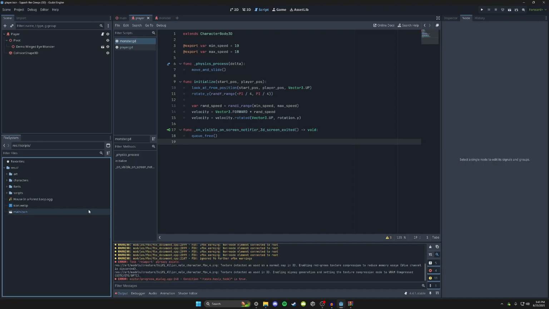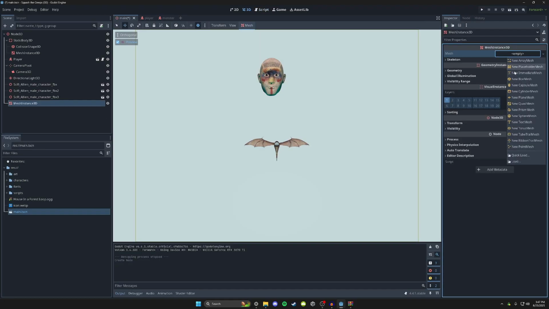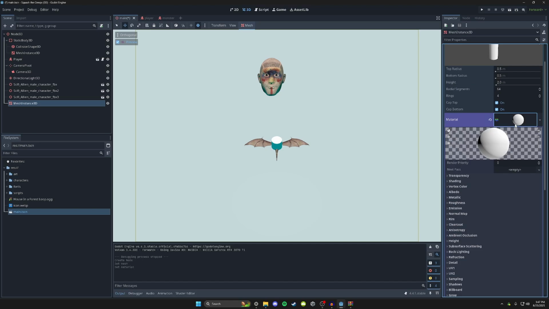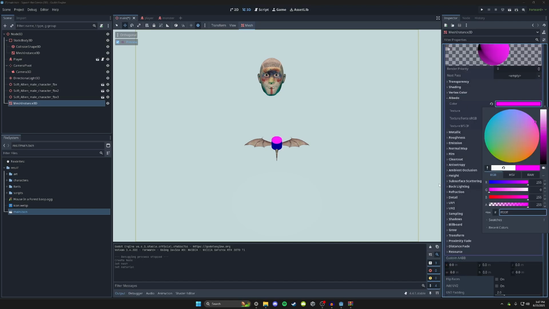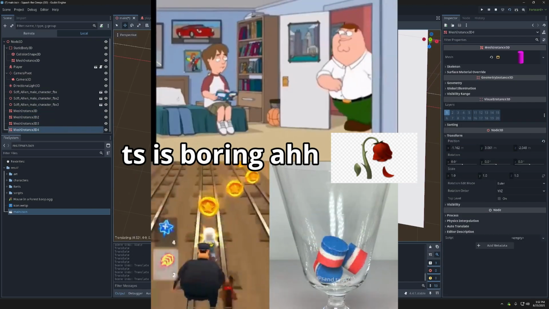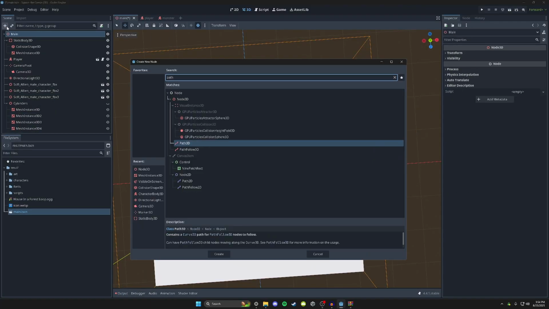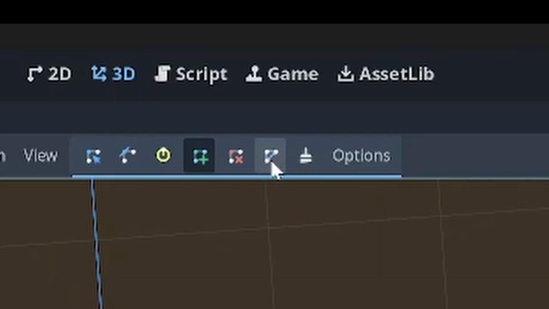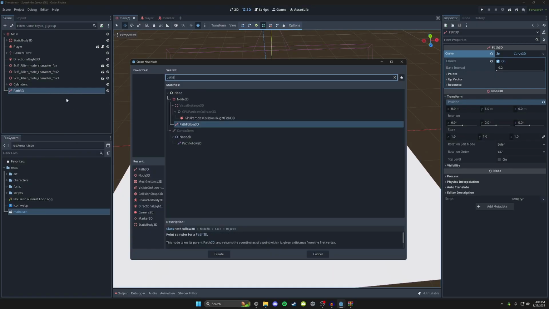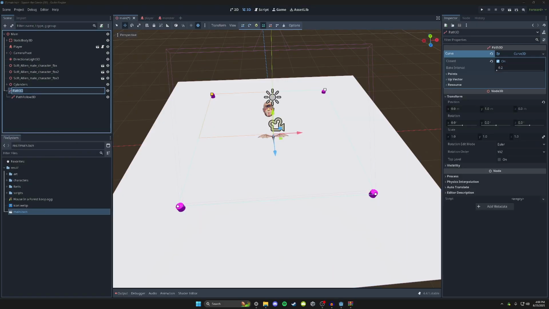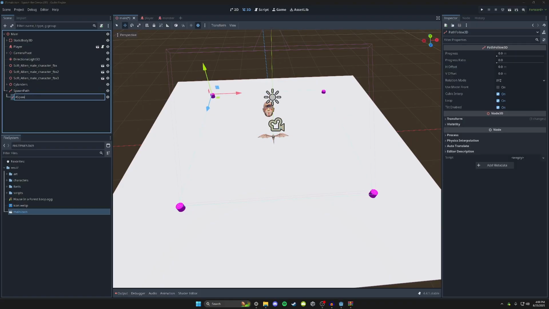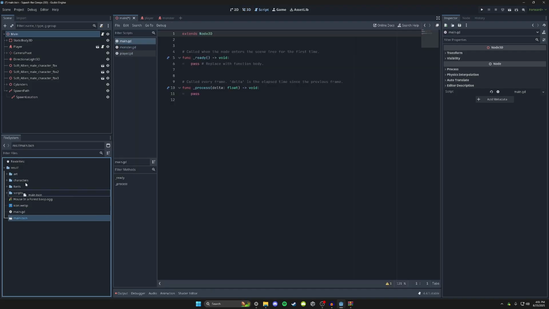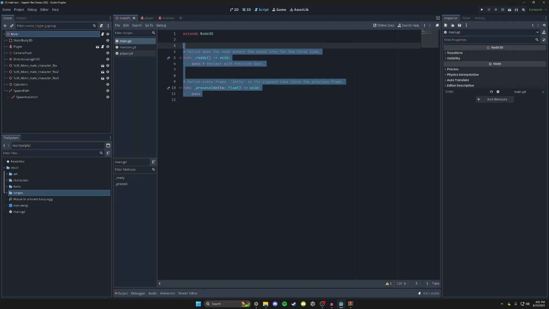All right, so now that we've done that, oh my god, I forgot about them. I should clean this up. Sweet. Okay, now we're a little bit more organized. We're gonna make a cylinder, the material, a new standard material, we're gonna make it pink. My life is like a video game. So we're gonna create a Path3D. And we need boom, boom, boom, boom, boom. We're gonna add PathFollow3D. We're gonna name this SpawnPath and SpawnLocation. Okay, we're getting there. So let's add this script. Move this to our scripts folder, and we'll get rid of those.